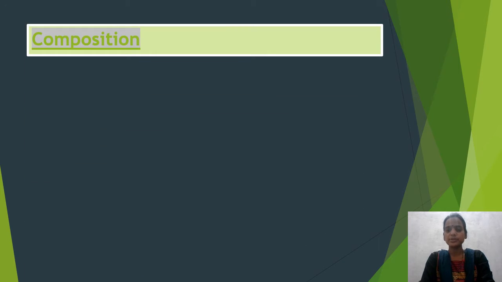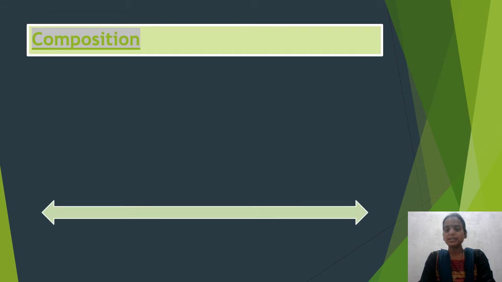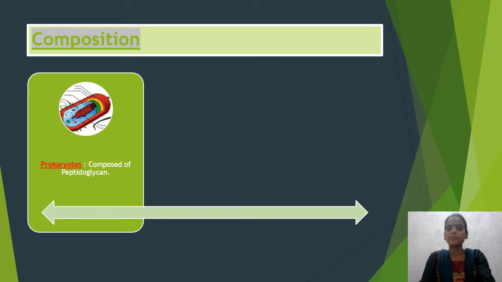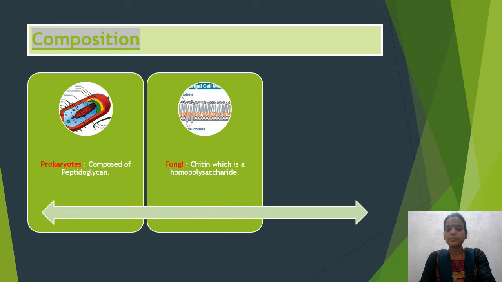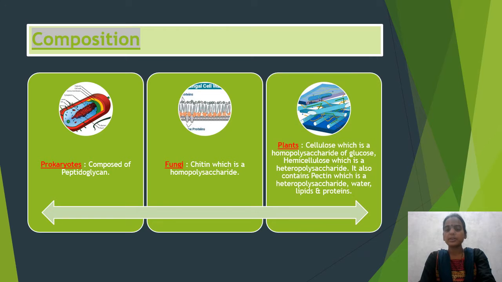So students, here we'll be talking about the composition of the cell wall. We have already seen that different organisms have cell wall. So we'll be talking about the composition of cell wall in these different organisms. First of all, talking about prokaryotes. In prokaryotes, the cell wall is composed of peptidoglycan, whereas in fungi, it is composed of chitin, which is a homopolysaccharide.